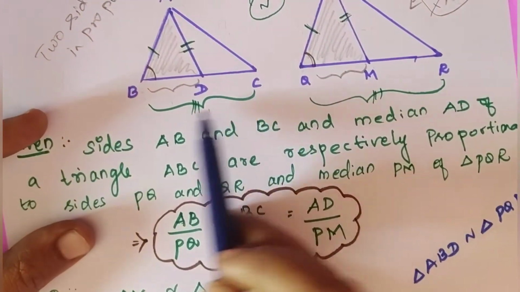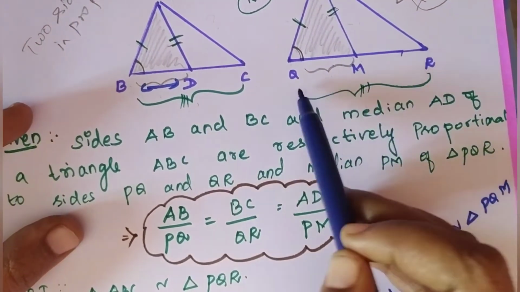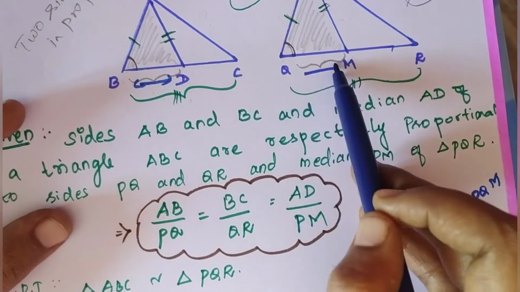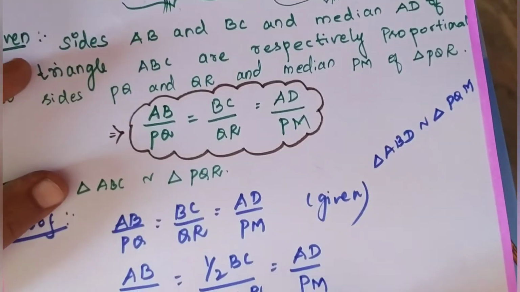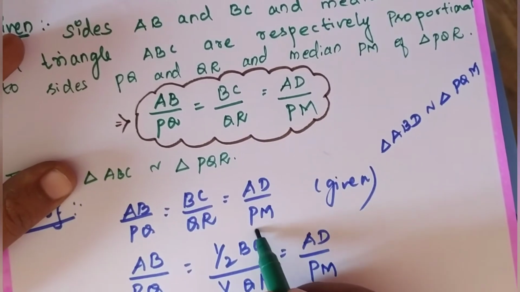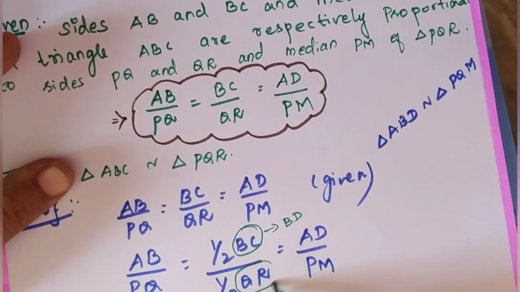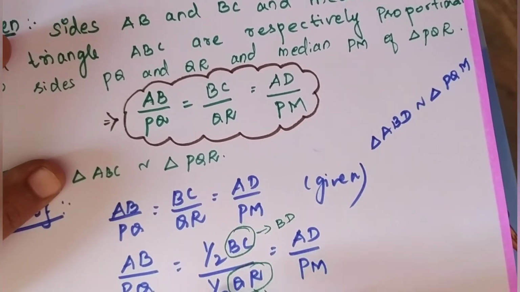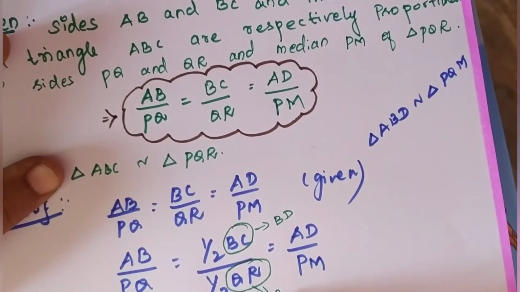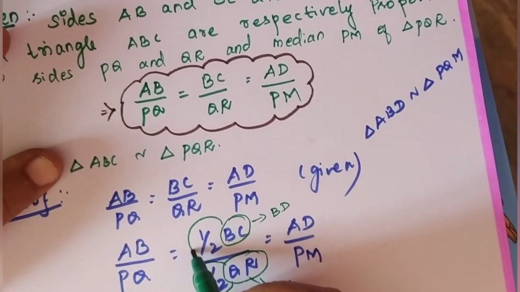So half of BC means what? BD. Half of BC is BD. Half of QR is QM. So we can change. Instead of BC, we can change BD, and instead of QR, I can change QM, including half.